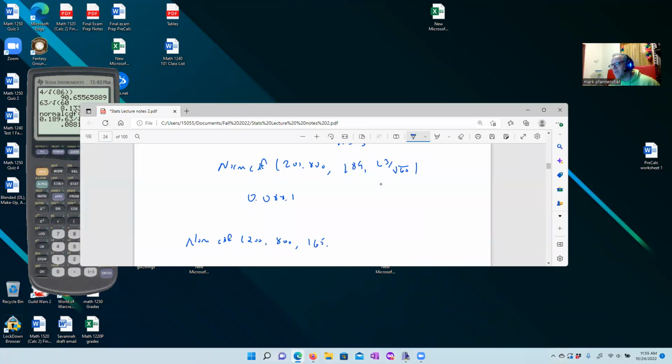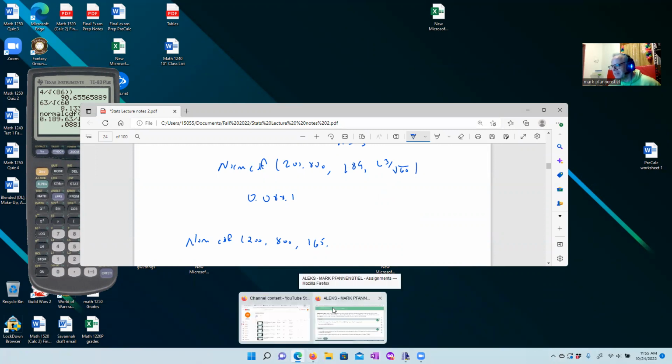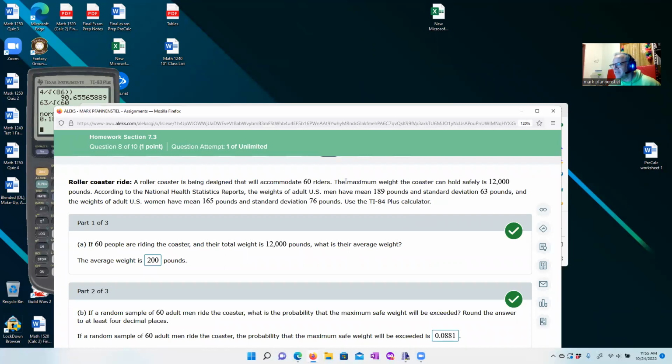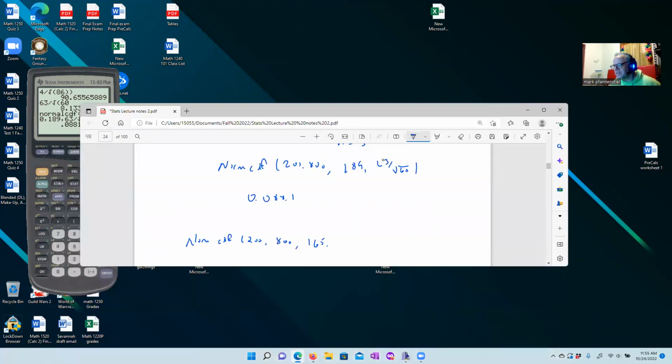Kind of an interesting probability here because the average weight for women is lower, but the standard deviation is a little higher, so that's something to worry about. It changes the problem a little bit, but this is 76 pounds. So this is 76 divided by the square root of 60, and we'll see what we get.